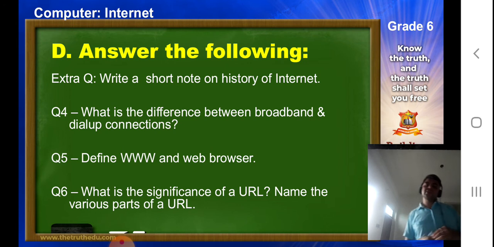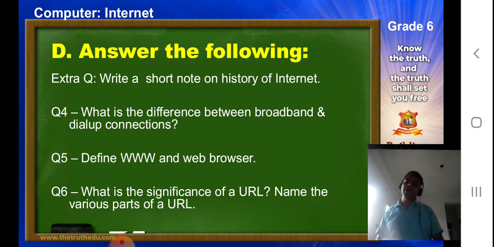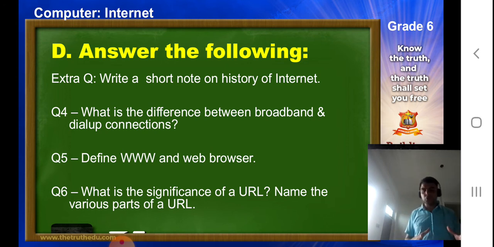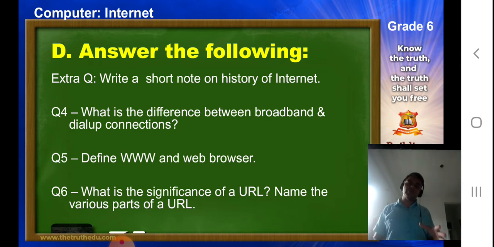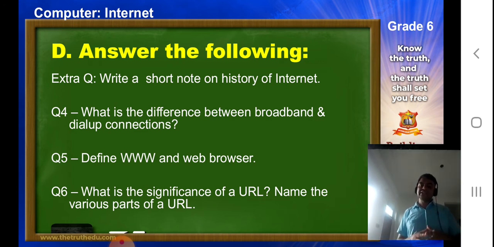Moving to the last question, what is the significance of a URL? Name the various parts of URL. Now what is the significance of a URL? See, a URL is required, that helps us to connect the resource to the World Wide Web. So any resource which we have, that connects it to the World Wide Web. So that is its significance.